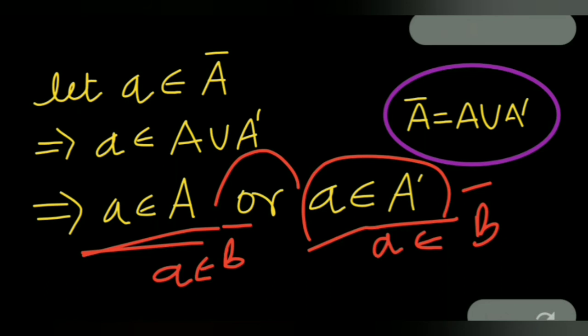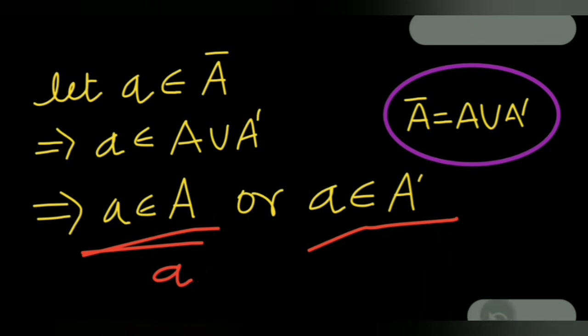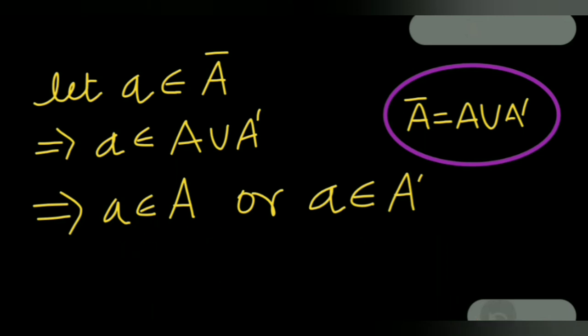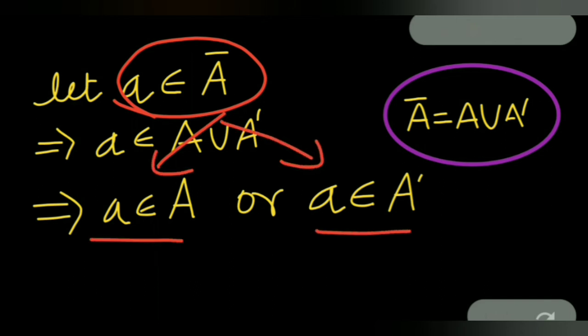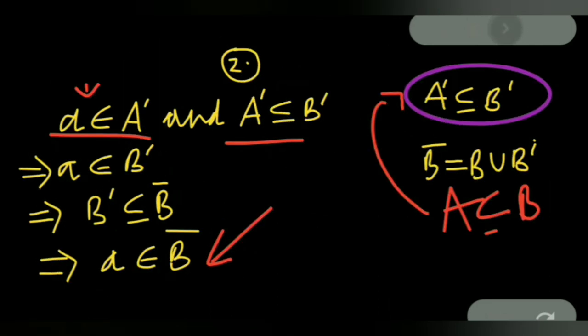So eventually this is nothing but the set A closure. That is, we have taken the point a from A closure and these two were the parts of the set A closure. So we can say that a belonging to A closure implies a belonging to B closure.